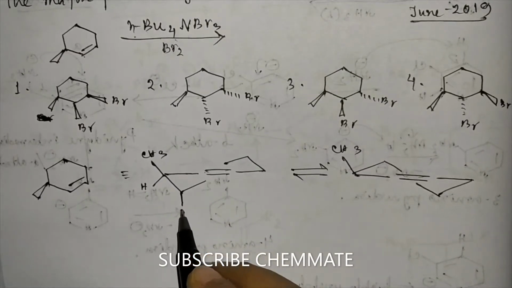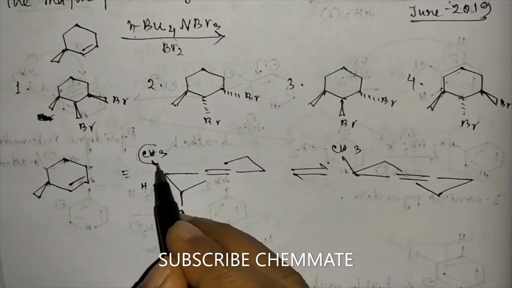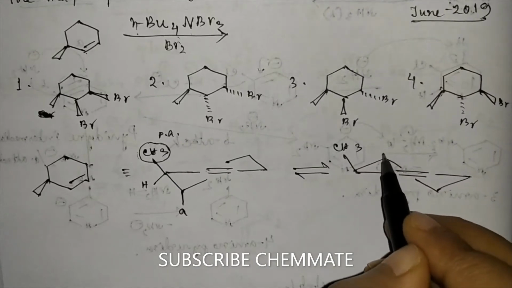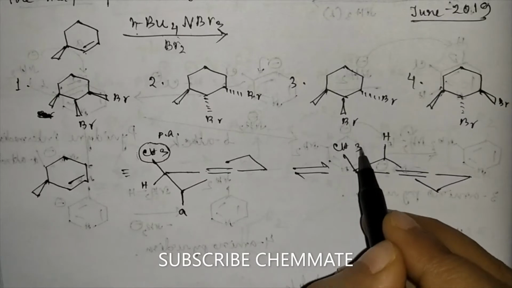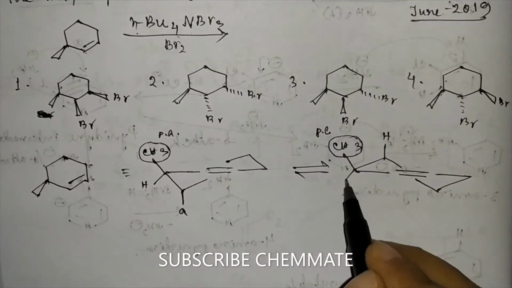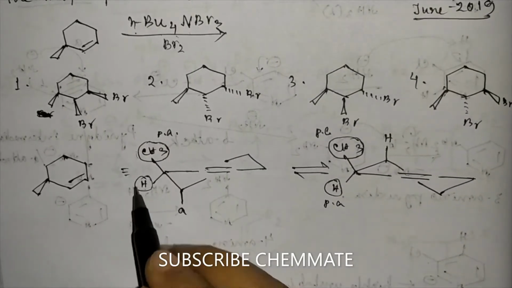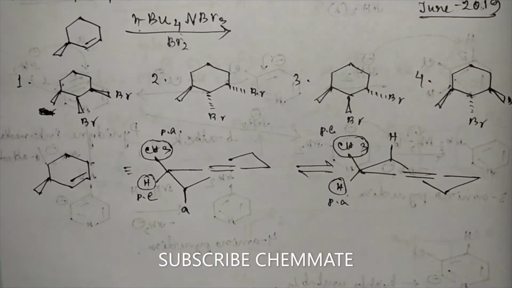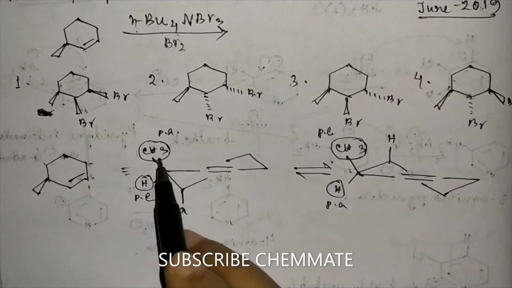Here it is axial, so this carbon atom is pseudo axial, where this is axial hydrogen, so this is pseudo equatorial. Here the hydrogen is pseudo axial, here the hydrogen is pseudo equatorial. So guys, now the methyl group is above the plane.